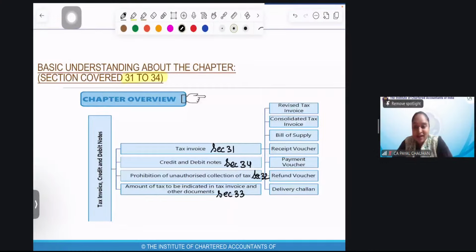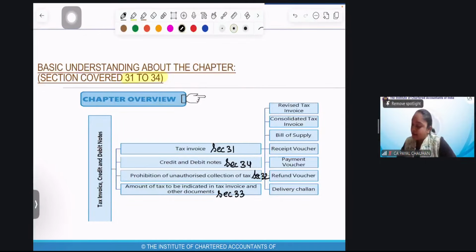So, a small summary recap. We have four sections: 31, 32, 33, 34. We'll revise. 31 is for the invoice. 32 says you can't collect tax unless you're registered under GST. 33 says one cannot take tax without indicating it in the invoice. That means indication of tax, that is GST, is to be there on the invoice. And 34 deals with the credit note and debit note.